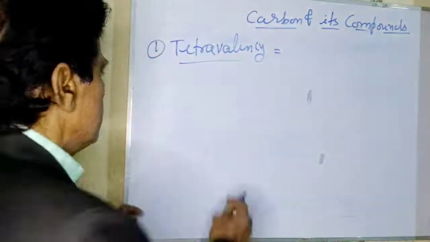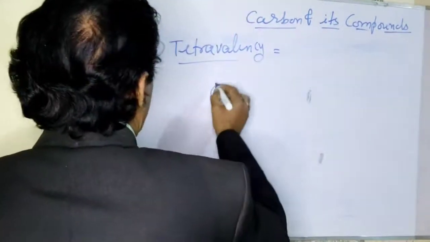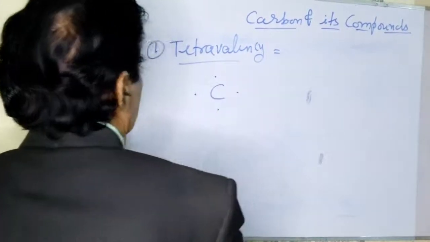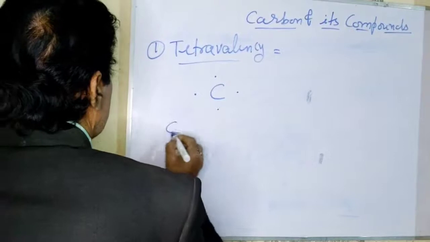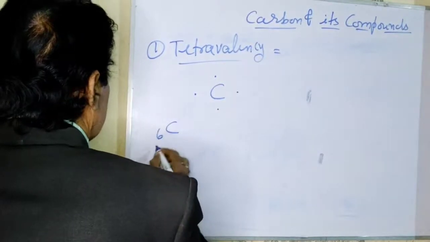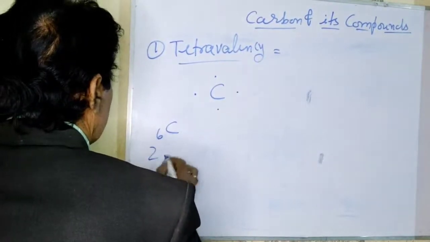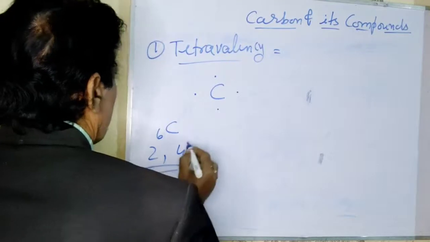See here, there are 4 electrons in the outermost shell of carbon, that is atomic number 6, with configuration 2, 4.